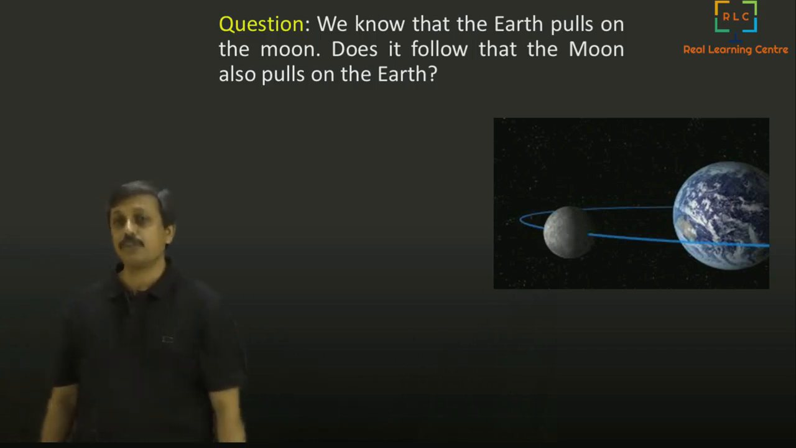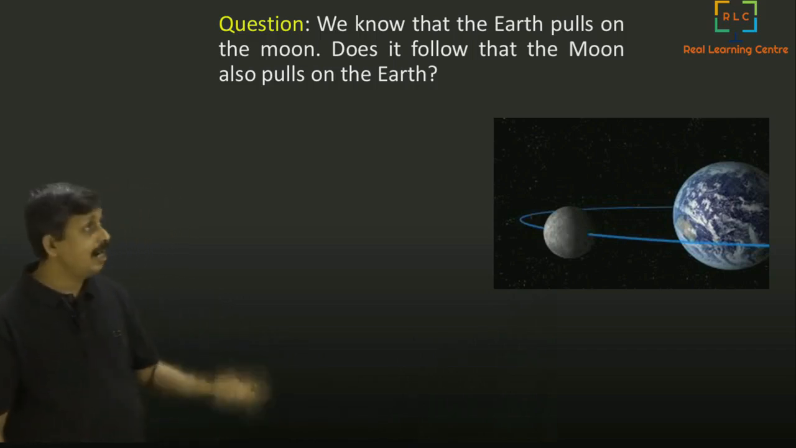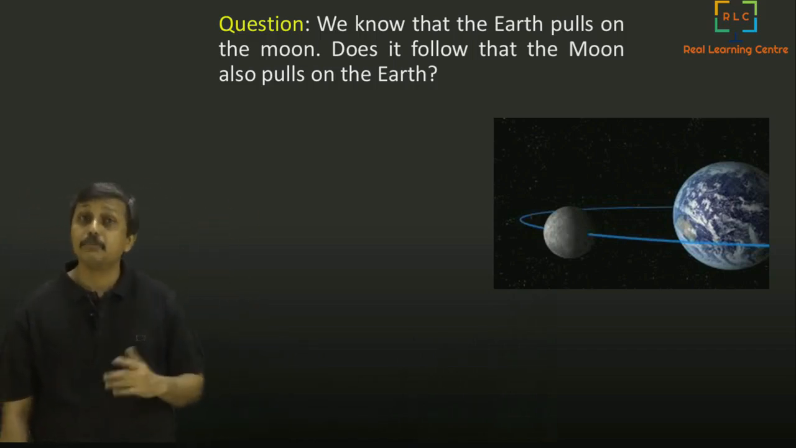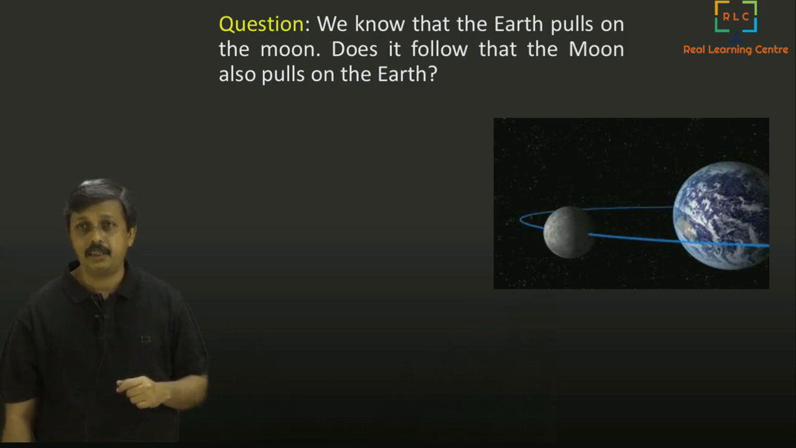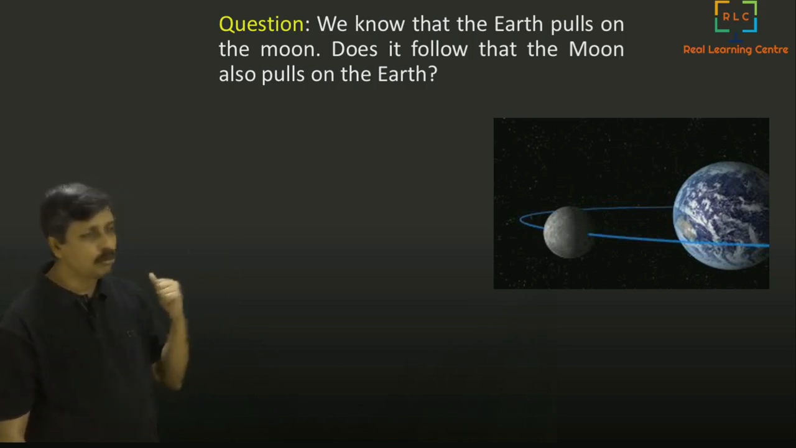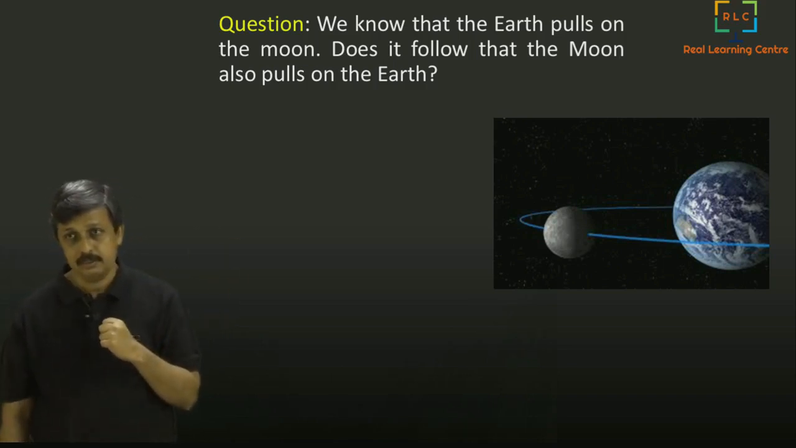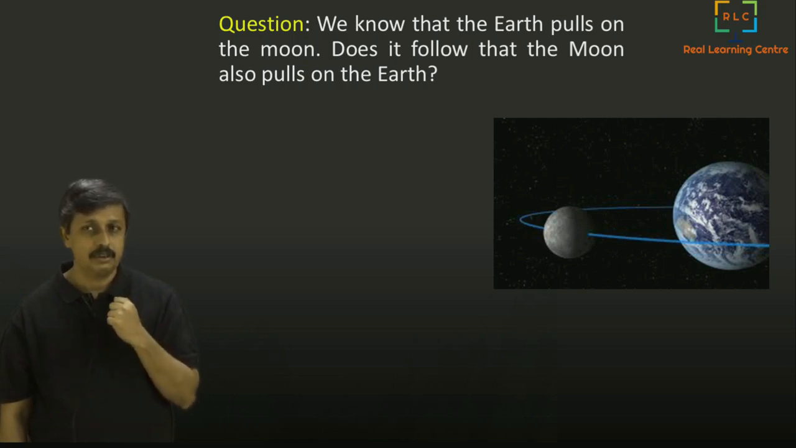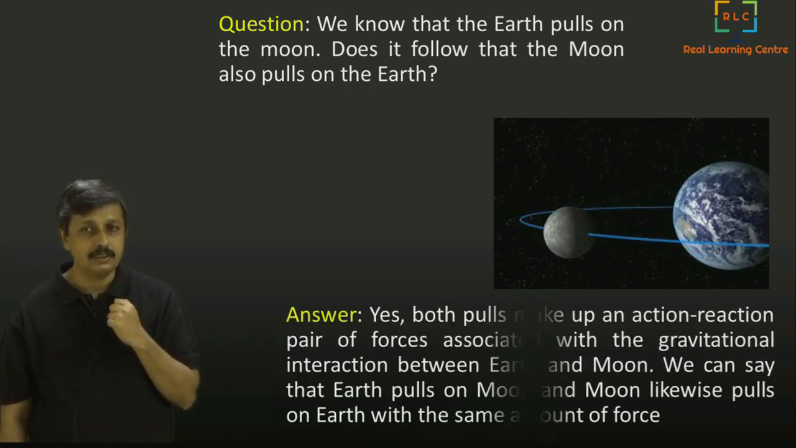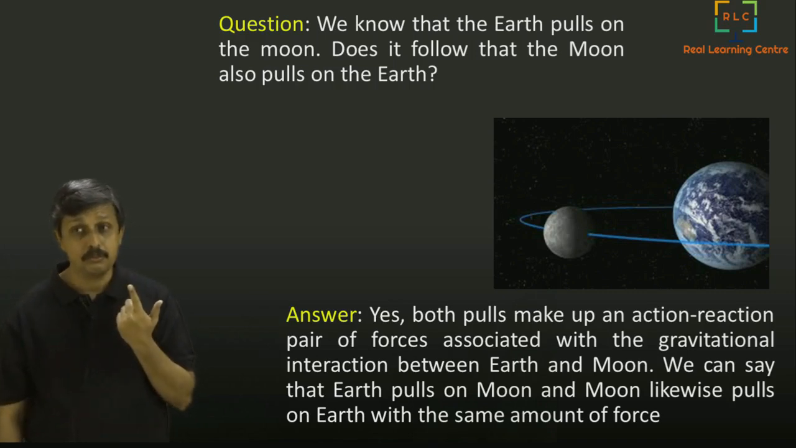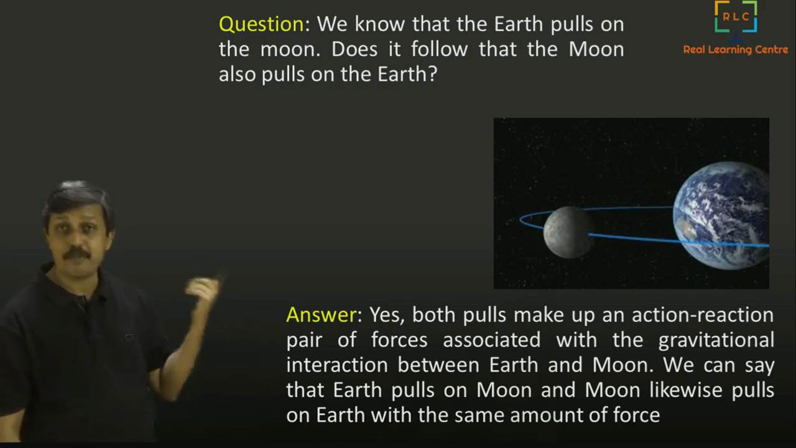Now here is a simple question. We know that the earth pulls on the moon, and does it follow that the moon also pulls on the earth? That's the question. Think about it. So the answer to that is yes. Both pulls make up an action-reaction pair.